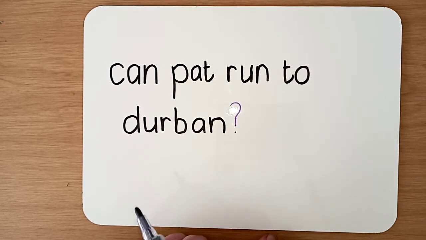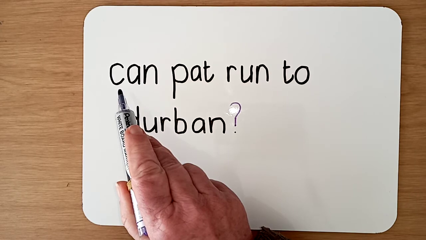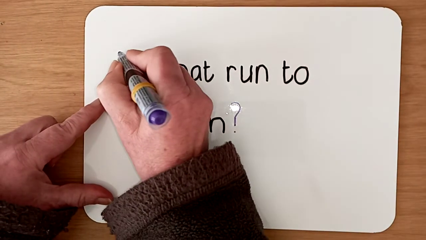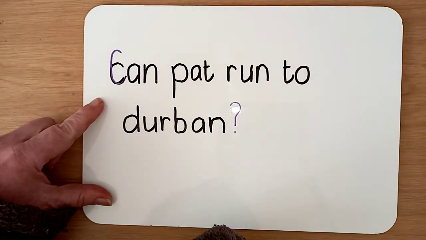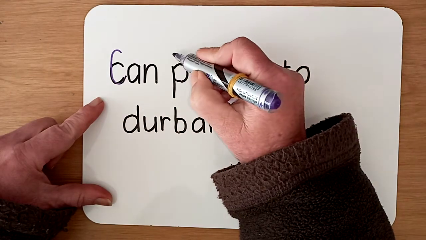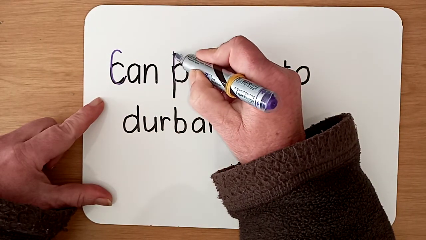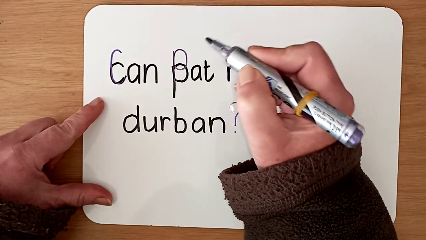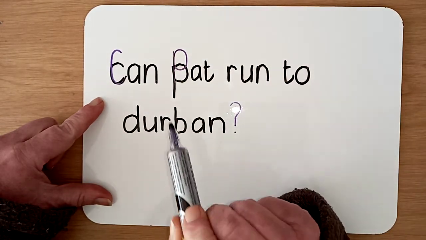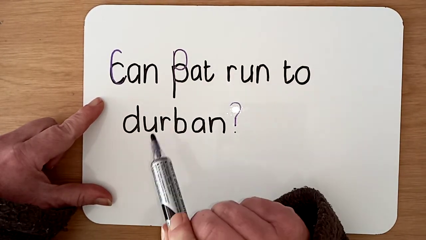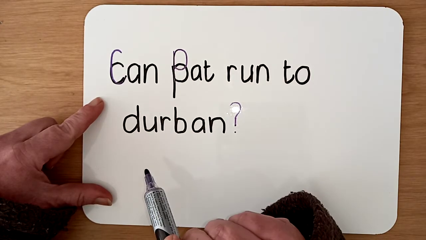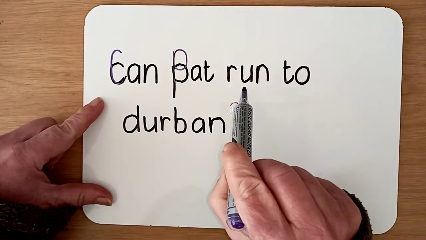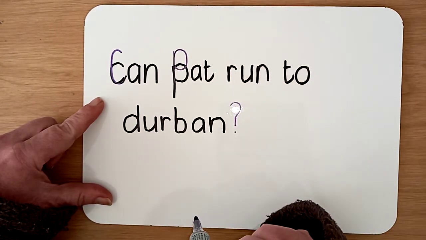So let's start at the beginning. Can needs a capital at the start of a sentence. Can Pat, Pat is a name. Pat is short for Patricia, or for Patsy, or for Patrick if it's a boy. Pat must have a capital P. Can Pat run to Durban?